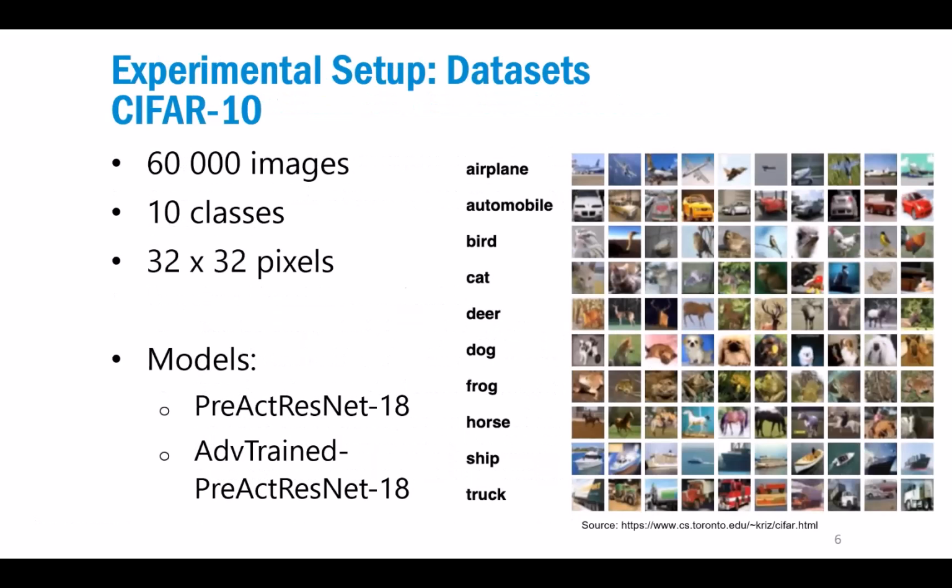We tested our attacks and defenses on two different datasets. The well-known CIFAR dataset, CIFAR-10. I don't think I need to describe too much about it. On this one, we basically tried primarily two different types of models. One, a ResNet-18, which achieves very high scores in prediction, and then also one version that we adversarially trained on it.